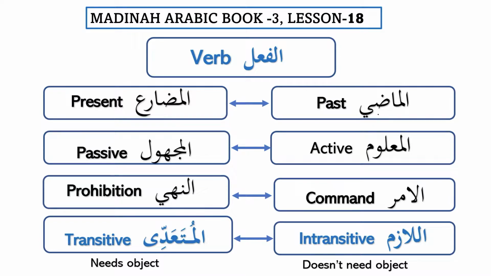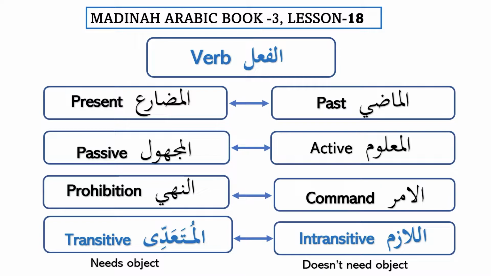So every verb, or like we can say most of the verbs in Arabic, they have al-madi, the past form, and al-mudari', the present form. For example, nasara, yansuru. Then if a verb has past and present, then normally it also has active form, which is al-ma'lum, or we say al-ma'ruf, and it has the passive form, which is al-majhul. So we say nusira, yunsaru, so that will be the passive form.